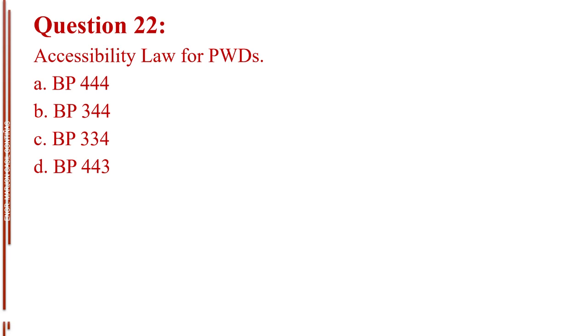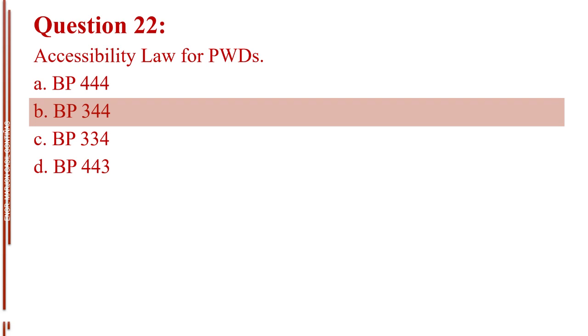Question number 22. Accessibility law for PWDs. Letter A, BP 444. Letter B, BP 344. Letter C, BP 334. Letter D, BP 443. The answer is letter B, BP 344.